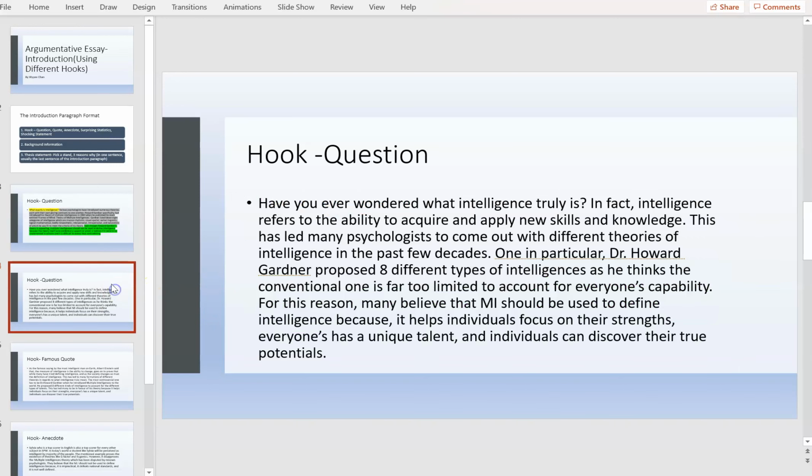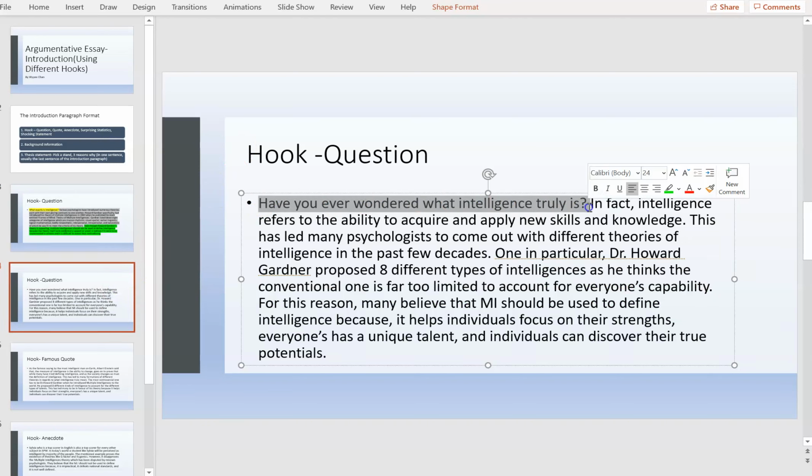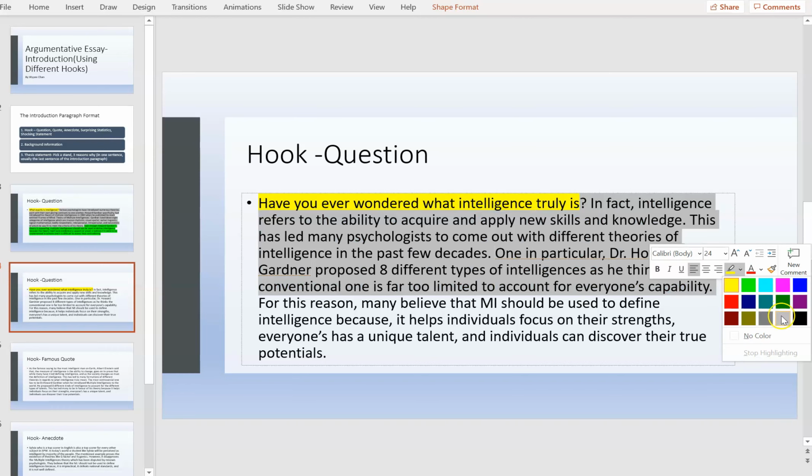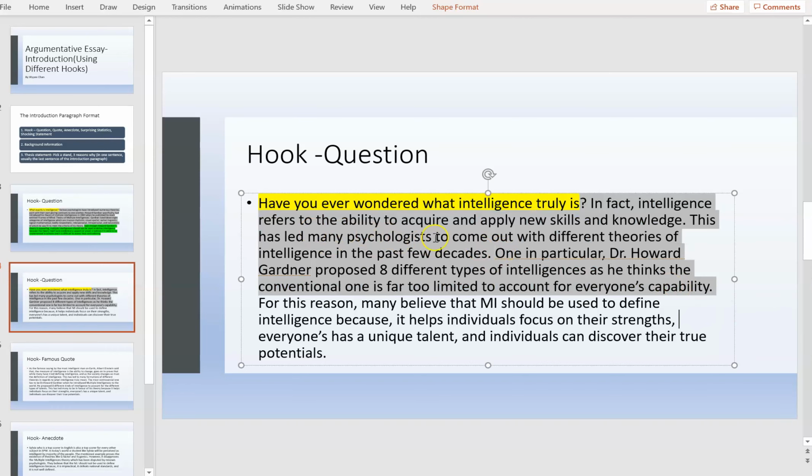Let's look at another sample of a question hook. Have you ever wondered what intelligence truly is? This is another sample of a question hook. In fact, intelligence refers to the ability to acquire and apply new skills and knowledge. This has led many psychologists to come up with different theories of intelligence in the past few decades. One in particular, Dr. Howard Gardner, proposed 8 different types of intelligence as he thinks the conventional one is far too limited to account for everyone's capability.